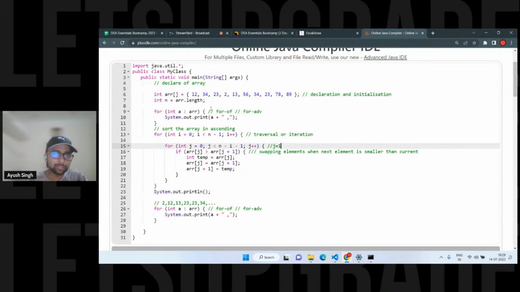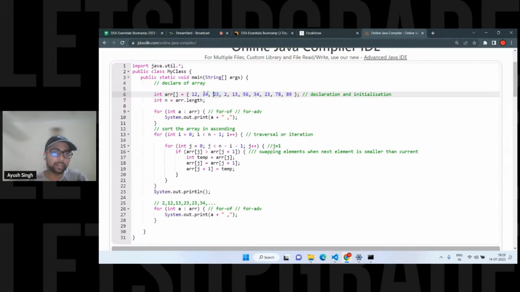Again you are going to go to j equals to 1 after the j plus plus, right? So for this case 34 is j, यहाँ पे आएगा array of obviously 1 आएगा आपका 34, then array of j plus 1 में आपका आएगा j equals to 2, right? 23. So you are going to compare this. Now see, this condition is true. 34 is greater than 23, मतलब 23 जो है वो छोटा है, so it should be first, ठीक है? अगर ascending order में सॉर्ट करना है, so that should be first, right? So that's why we are swapping the elements.